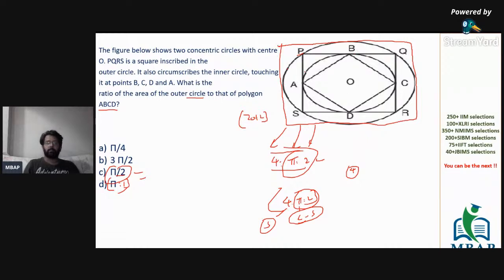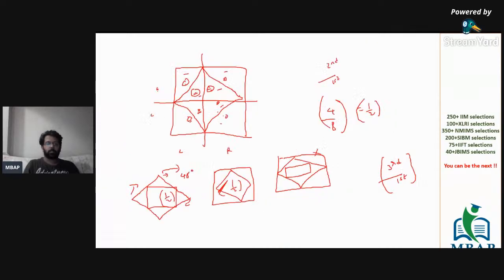So the first square, 4. The next square, 2. And the last square is 1. So it's pi by 1. The answer is pi by 1. All of you are right. With PQRS, it would be pi by 2. With ABCD, it's going to be pi by 1. Perfect. All right.